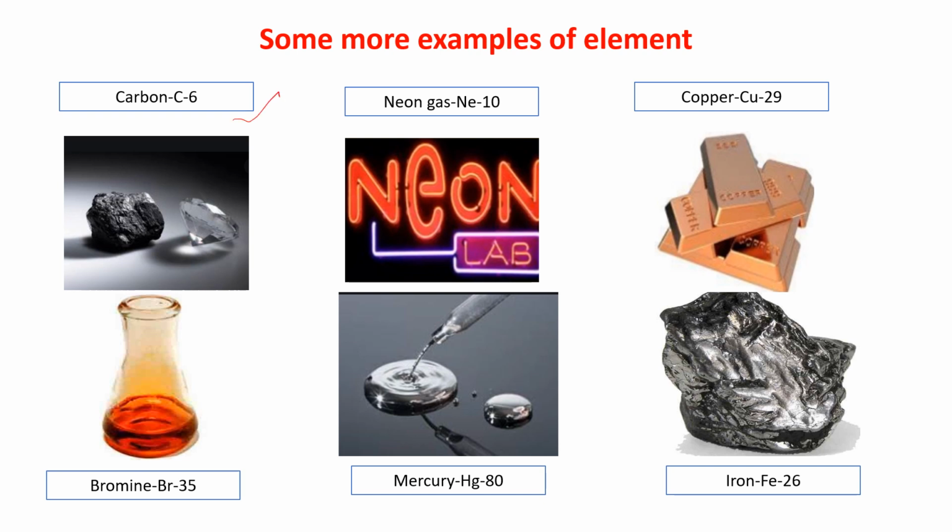Neon is a noble gas whose atomic number is 10. Copper is a metal whose atomic number is 29. Bromine is the only liquid non-metal whose atomic number is 35. Mercury is the only liquid metal at room temperature whose atomic number is 80. And iron is a metal whose atomic number is 26. All these things come under elements.